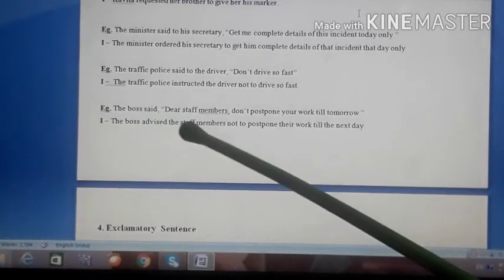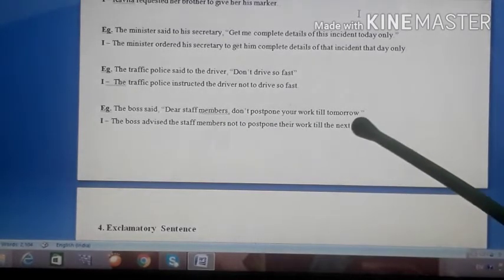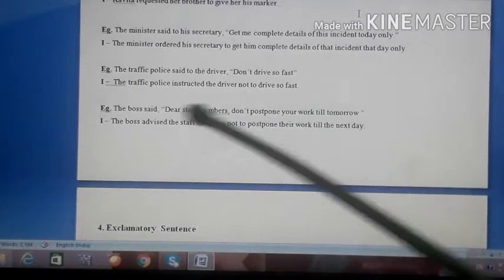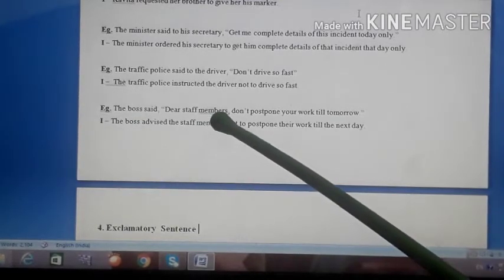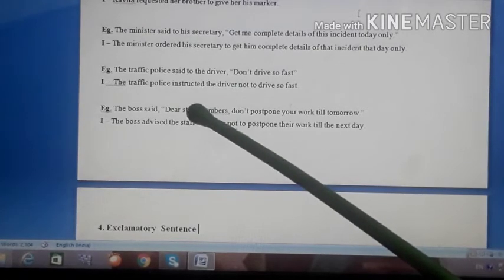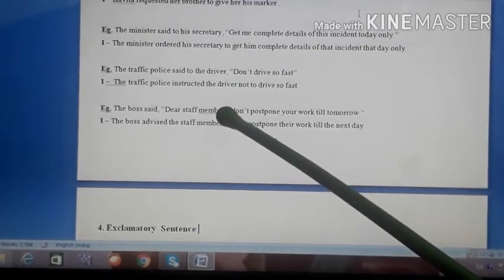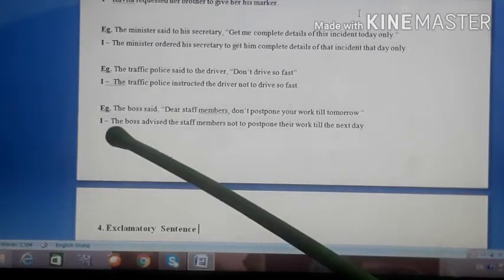The boss said, dear staff members, don't postpone your work till tomorrow. So here who said? Boss. To whom? To his staff members. Those words are written in inverted commas, so they are in the reported speech. But they are listeners, so we will take them to this side.